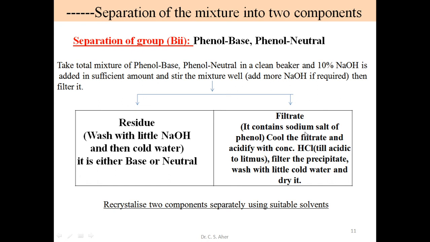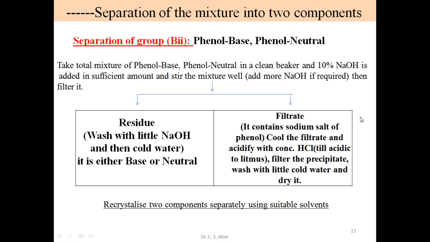As soon as we add HCl, the sodium phenoxide salt is neutralized and the phenol is free. We add HCl till we get the precipitate and the solution is acidic to litmus. Then filter this precipitate, wash with cold water and dry it. That precipitate is the phenol.